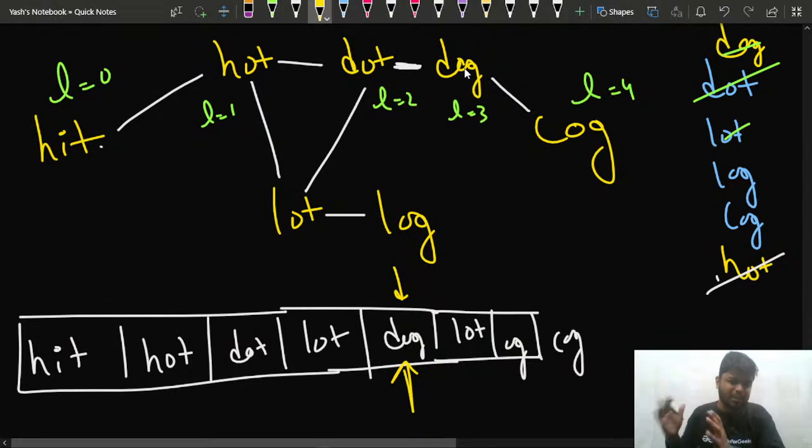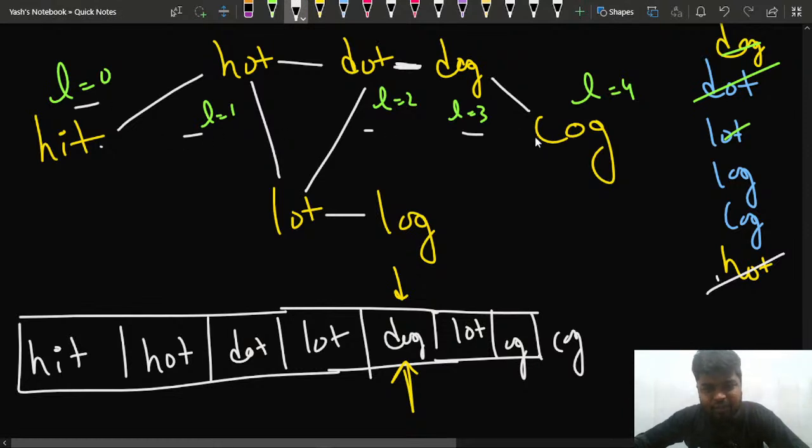I hope that much is self-explanatory, that once you visit a particular node, you'll be marking it as visited. What's the reason for that? The reason for marking it as visited is because we do not want to be stuck in an infinite loop, right? So from here I can see level 0, level 1, level 2, level 3, level 4. But is 4 the answer? No, 5 was the actual answer.